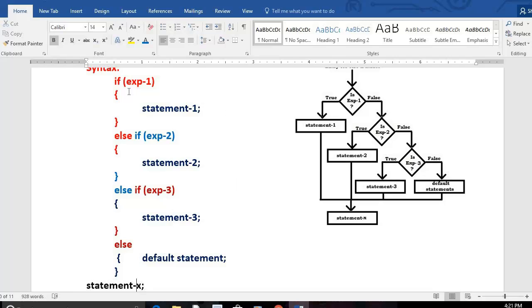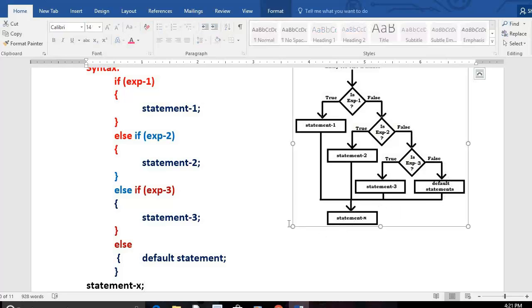Let us assume first one is false, second is false, third is also false. No choice for the machine. That's why the machine follows the default statement, singular or plural, default statements, followed by statement X.